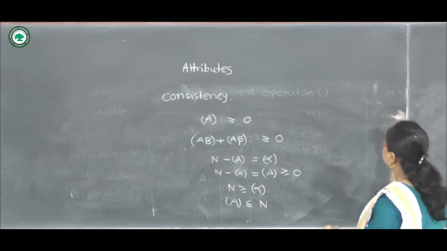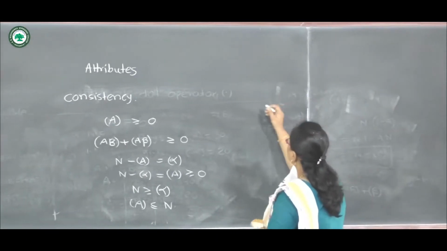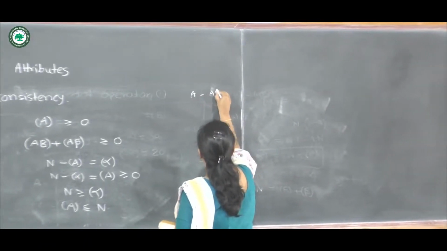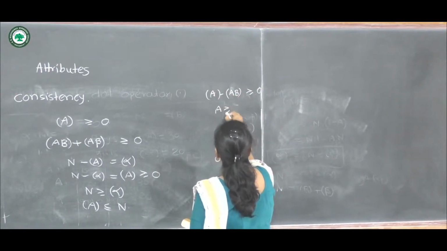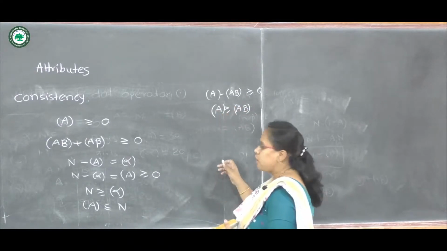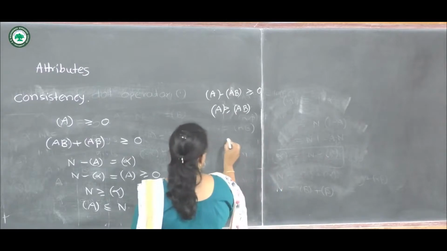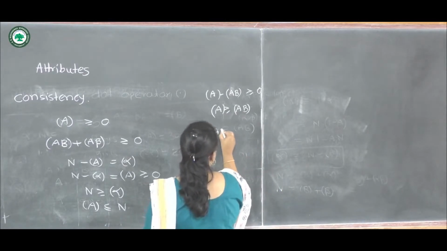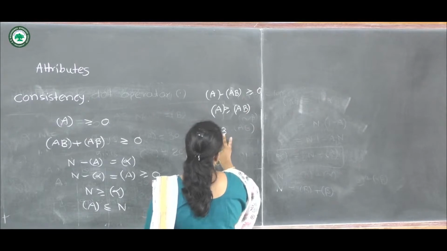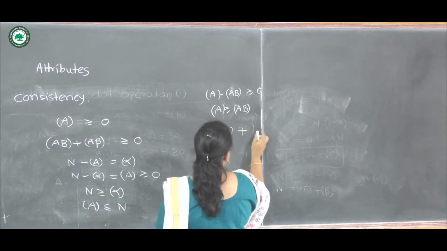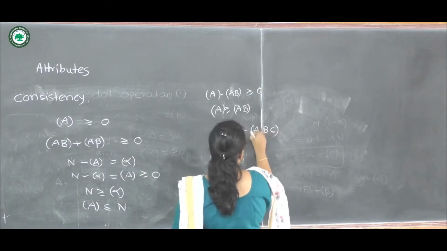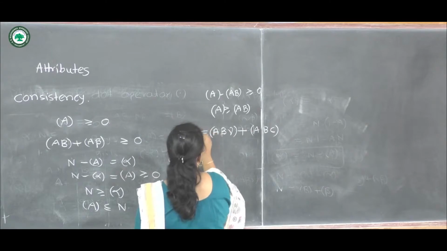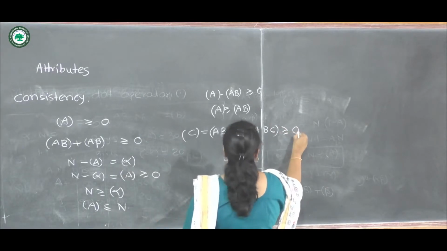Similarly, we can write A minus AB must be greater than or equal to 0, meaning A must be greater than or equal to AB. We have to check all these conditions. Also for 3 attributes, we know that AB gamma plus ABC, this is the frequency C, must be positive.